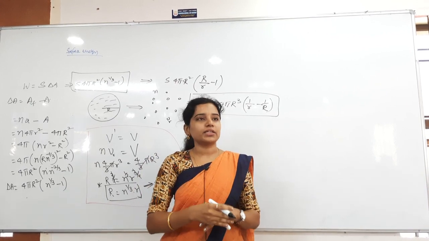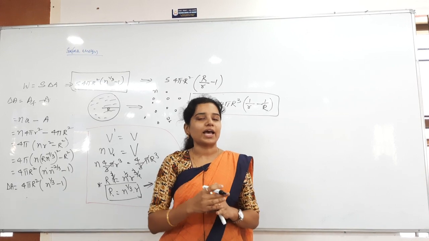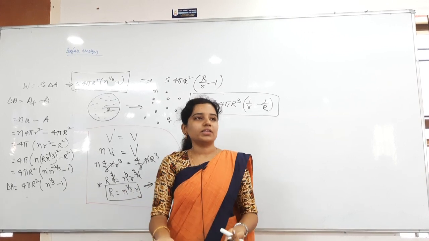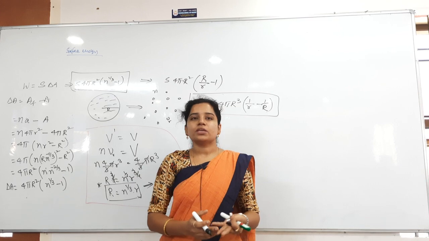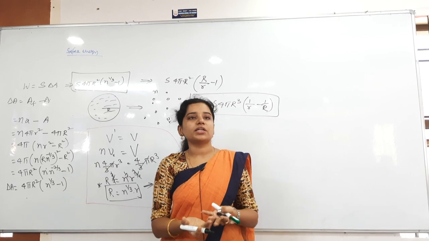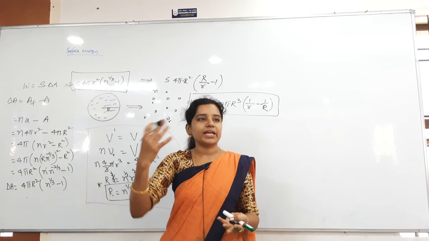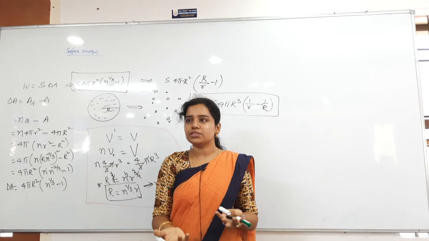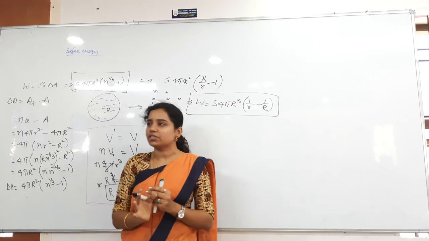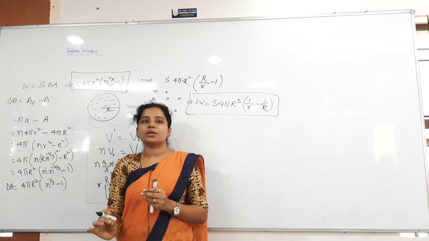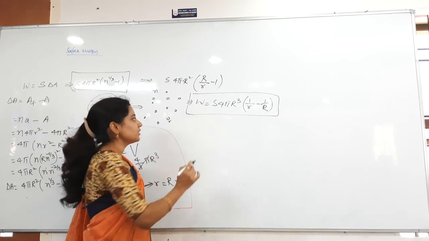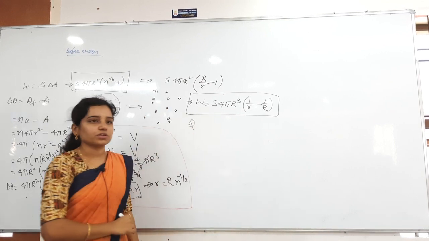Which energy? Kinetic energy, potential energy, heat energy. As per the given problem, they have given temperature, so it is heat energy. If they have given velocities, at that time which energy? Kinetic energy. If they have given height, at that time potential energy. Understand? As per the given problem only you have to think everything. So here they are talking about the temperature, so our work done will be the heat energy. That is Q.